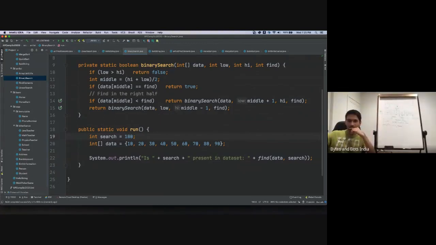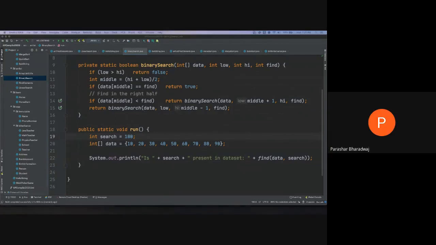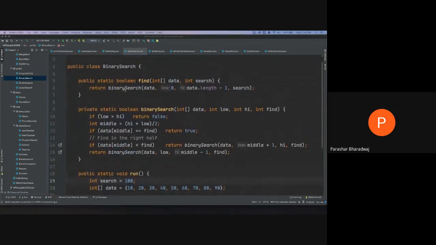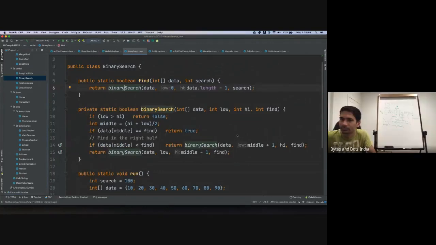Any questions? In the top for public static boolean find, what's the return statement? Oh, return. Okay, got it.